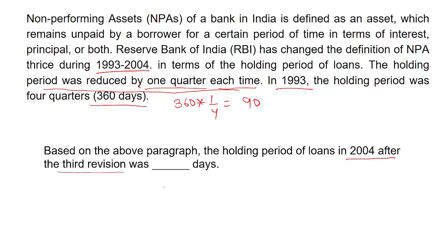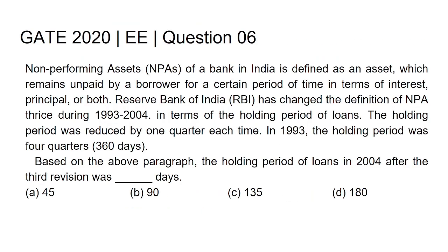So it would be 360 minus 3 multiplied by 90, which is equal to 90 days. So our answer will be 90 days. The answer to this question is option B, that is 90.